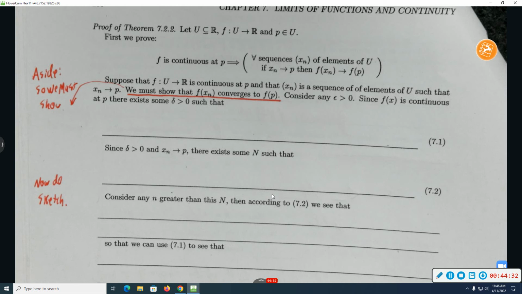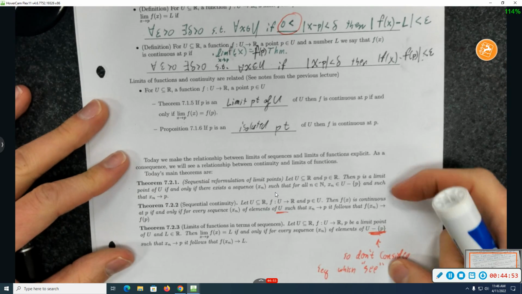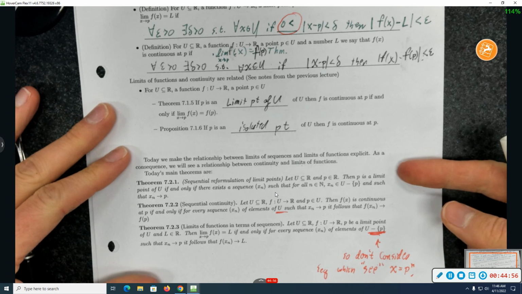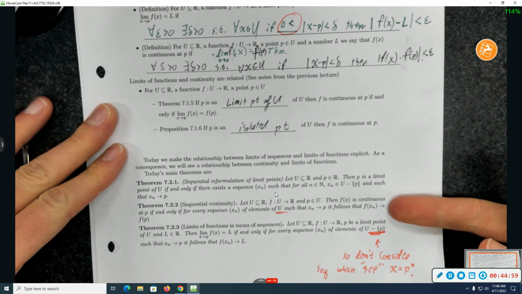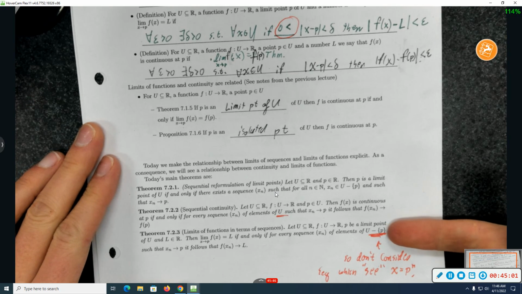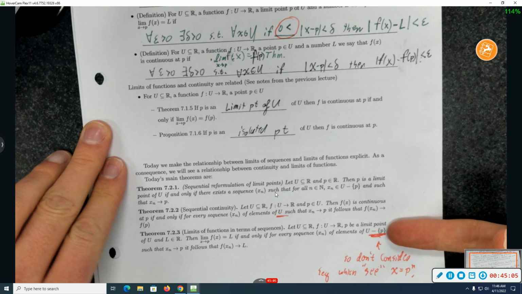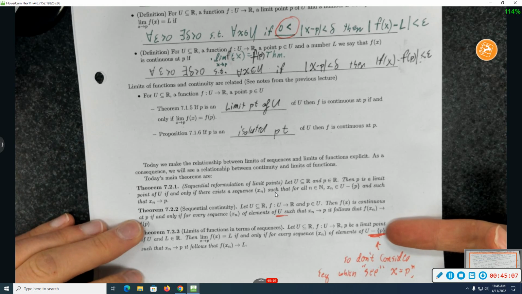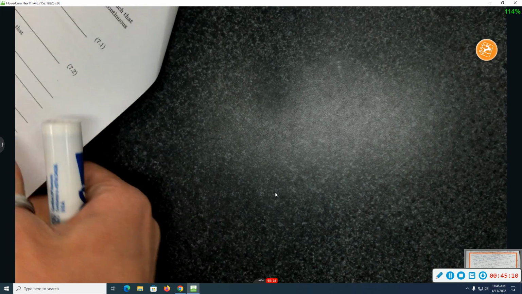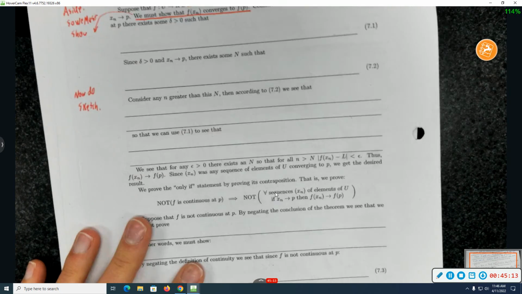Nice. And here is a fluid. We'll just unravel this. What, I forget this, we mentioned this before, we can go from sequences back to functions. What was the theorem upstairs again? It's the theorem that we're proving right now. Oh, this one. Yeah. They were these three theorems. This one says instead of thinking about limit points, you can think about sequences. This one says instead of thinking about continuity of functions, you can think about sequences. This one says instead of thinking about limits of functions, you can think about sequences. Oh. But you can't assume that result if you're trying to prove that result. Yeah. So we have to think about sequences now because we're proving something about sequences.